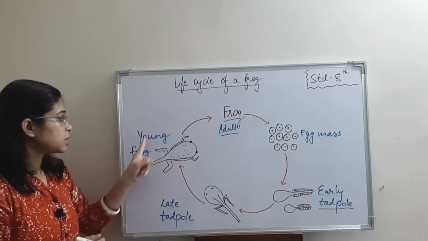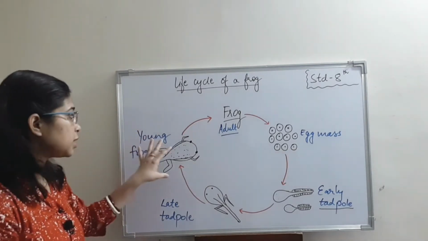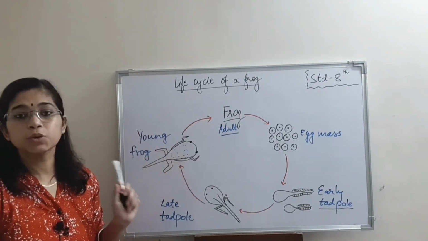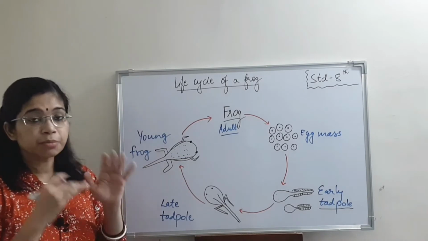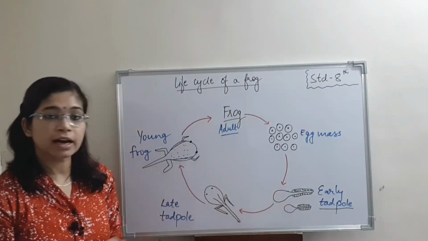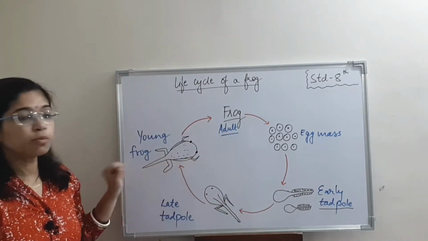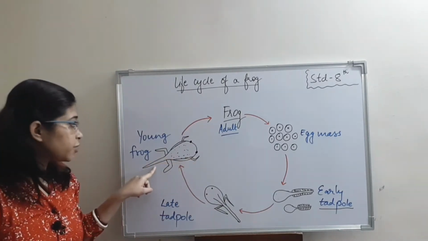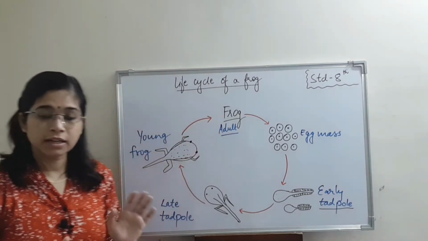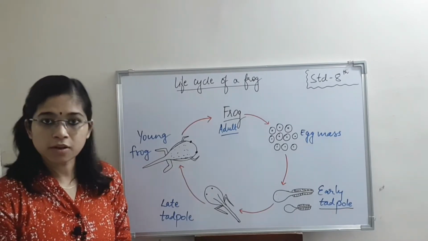As you are able to see, young frog is formed, which is almost similar to the frog, but only they are smaller in size. You see, these eyes are almost similar to the adult frog, which are bulging outwards, whereas in these structures you are able to see the eyes are not bulging. Okay, one more thing, the limbs are also produced and shortening of tail is taking place. After this, the adult frog is produced, and in this way we are able to see so many changes take place in the body of the frog.